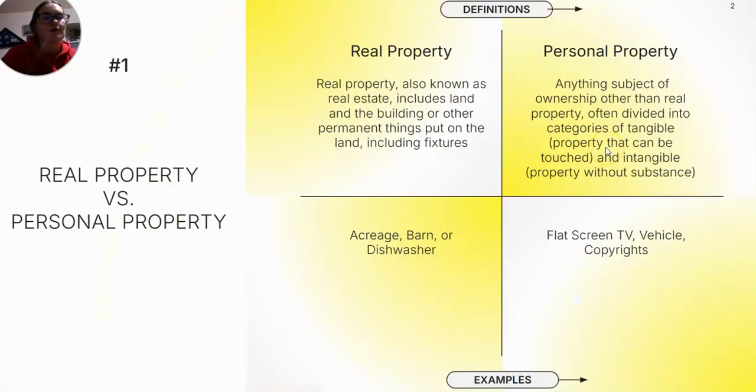So first is real property versus personal property. Real property, also known as real estate, includes land and the buildings or other permanent things put on the land, including fixtures. Examples would be acreage, barn, or a dishwasher. Personal property is anything subject of ownership other than real property, often divided into categories of tangible, which is property that can be touched, and intangible, which is property without substance. Examples would be flat screen TV, a vehicle, and then copyrights.